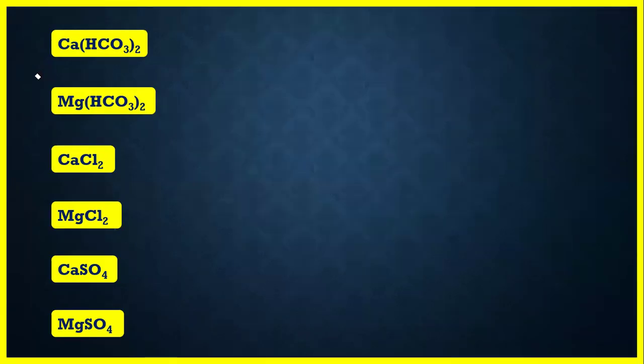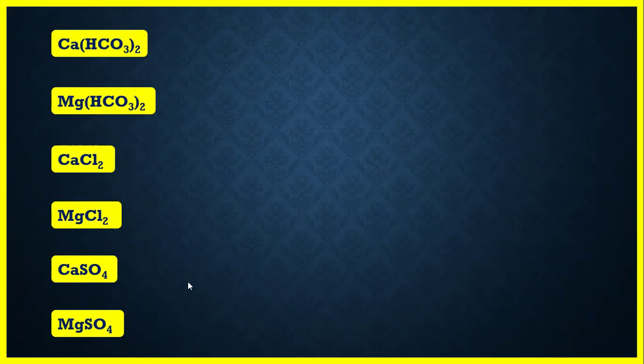We know that hardness is caused by various types of salts such as calcium bicarbonate, magnesium bicarbonate, calcium chloride, magnesium chloride, calcium and magnesium sulfate. So it is very difficult to express the hardness of water in terms of each individual salt.